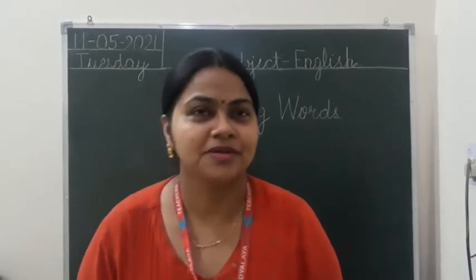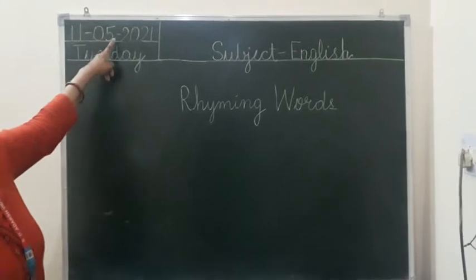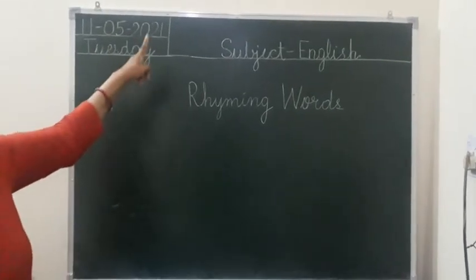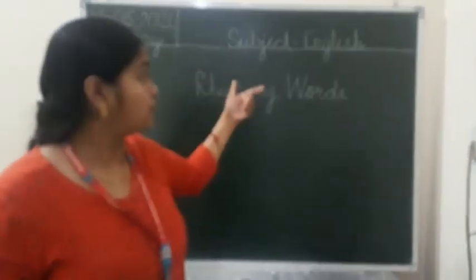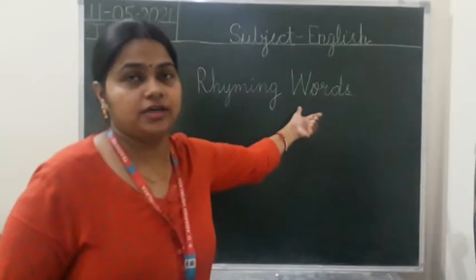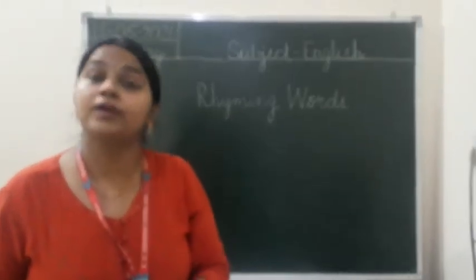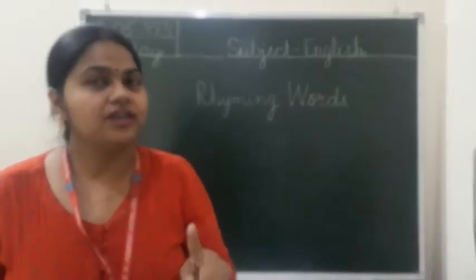I am also good. So look here, what is the day today? Today is 11th May 2021 and the day is Tuesday. Our subject is English. In English we have already done the rhyming words. You have already done the rhyming words in your English notebook and in your English book also. Now today we are doing the revision.